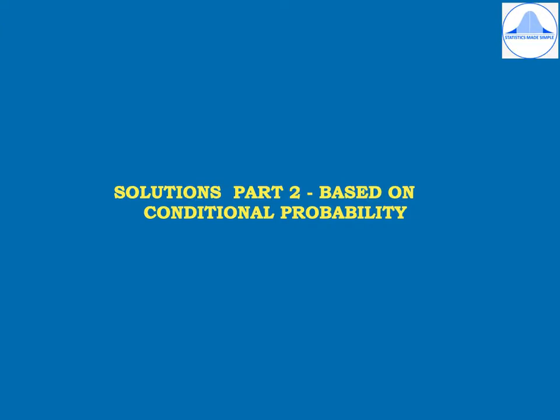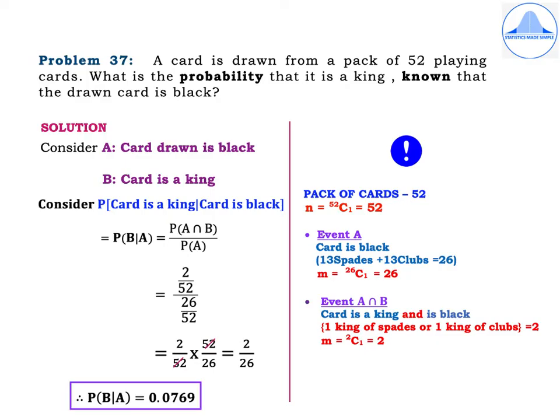In this video, I'll find solutions to some more problems on conditional probability part 2. Problem 37. A card is drawn from a pack of 52 playing cards. What is the probability that it is a king, known that the card drawn is black? So from the word known in the problem, we know that it is conditional probability. So let's start with the solution.